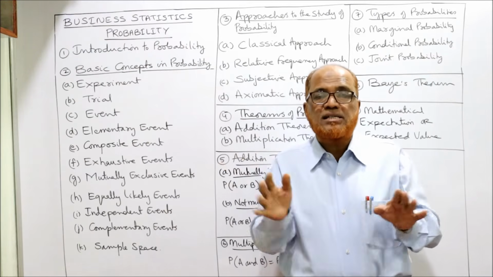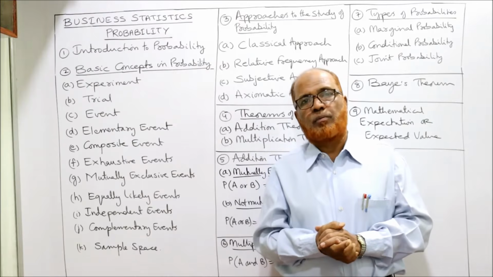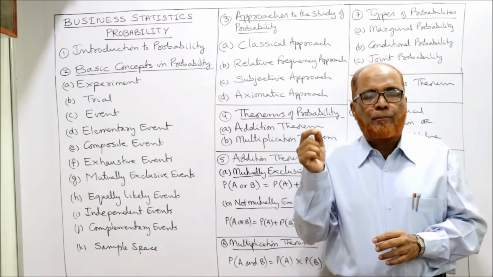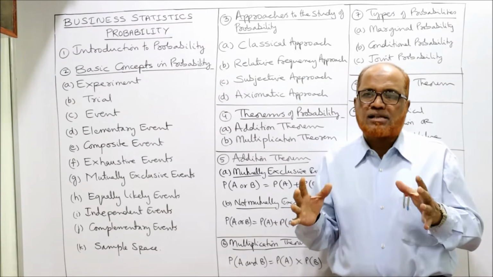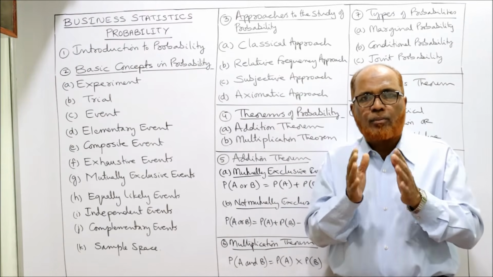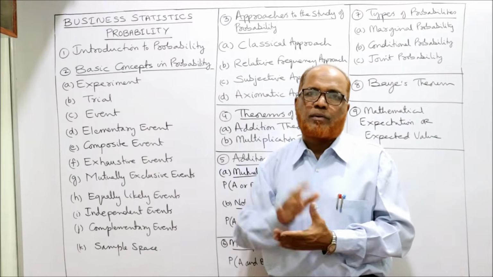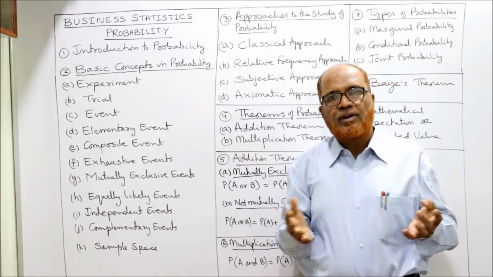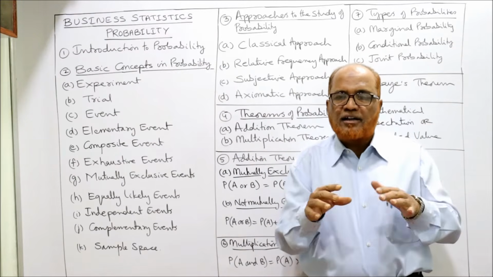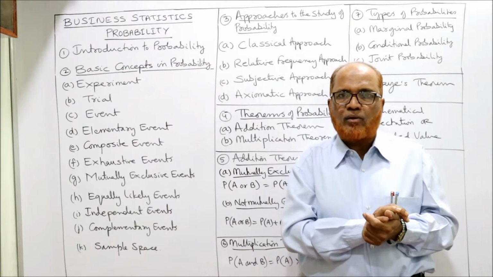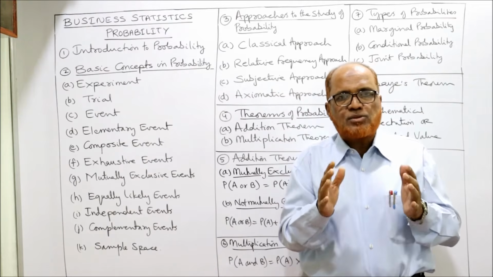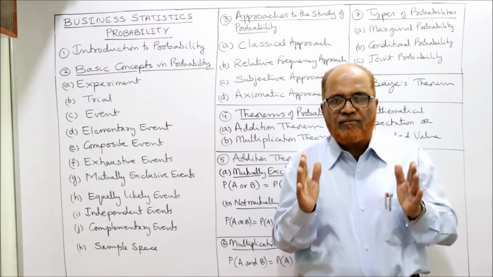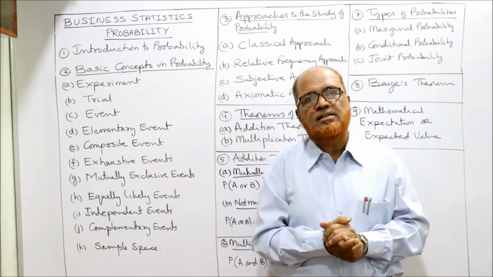Nowadays no area is left without the usage of probability. Now it has become an important tool of statistics. This probability has become the very important backbone, the spinal cord, of the statistics subject. Why? Because everywhere uncertainty is there. The uncertainty is measured in terms of numerical value. So that is probability. Nowadays probability is widely used in every field wherever there is uncertainty.